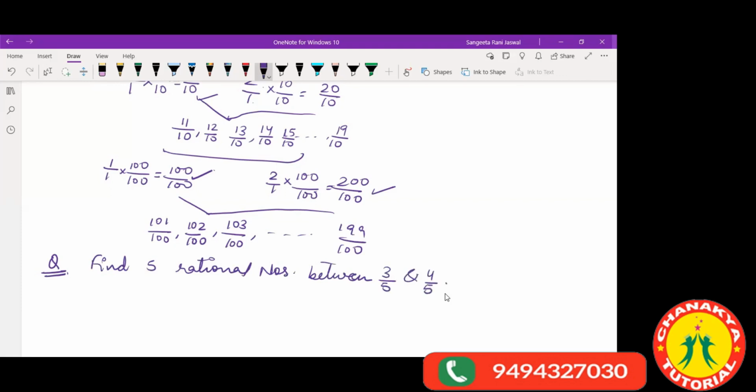Please, children, keep your videos on. No one's video should go off. Video on करने से पता है क्या होता है? I get a feeling that we are sitting one to one. Please keep the videos on. You get the feeling as if you are in a classroom. Don't you get the feeling that you are with the teacher?